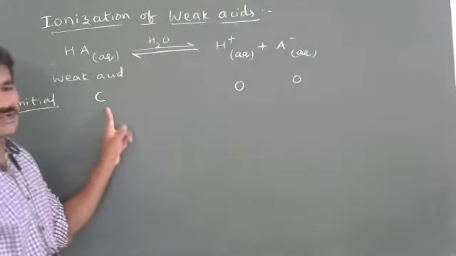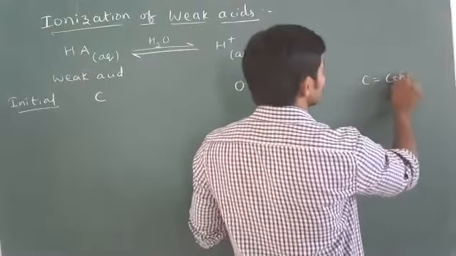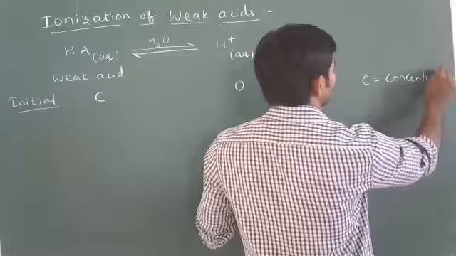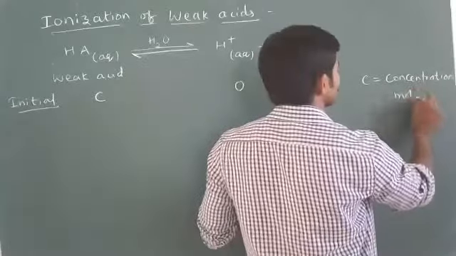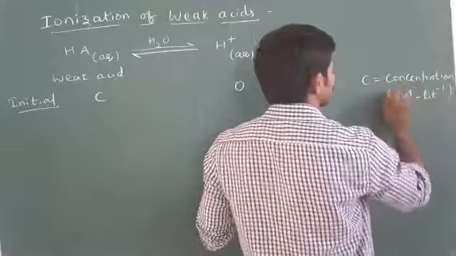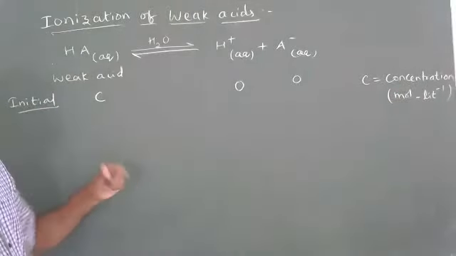Initially, the concentration of HA is C, in mole per liter. The products' concentration is obviously 0.